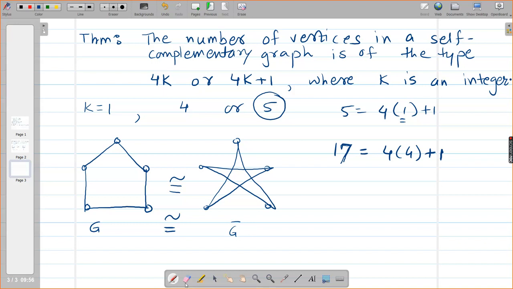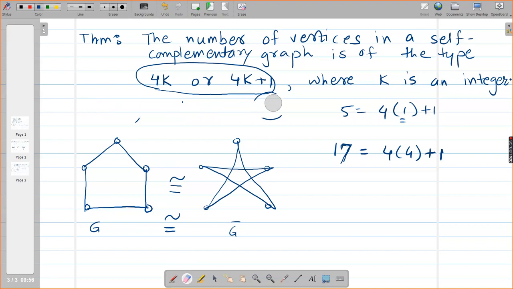If the graph is self-complementary, then it must have this type of vertices. It doesn't mean that if the graph has 4 times some number of vertices, say 8 vertices, then the graph will always be self-complementary. It doesn't mean that. Please try to understand the statement. Okay?